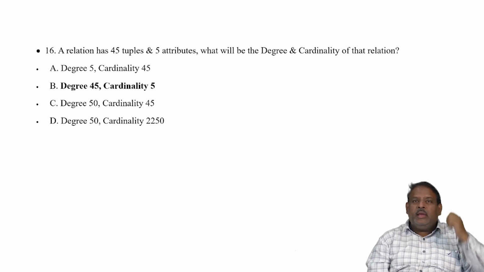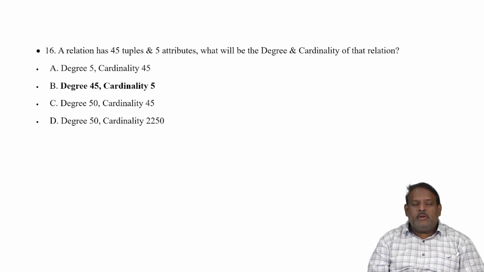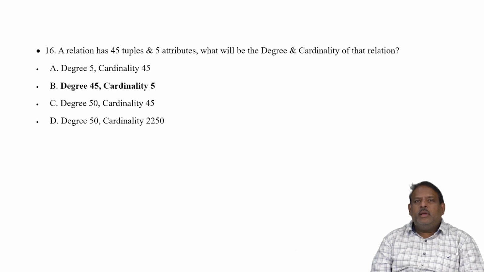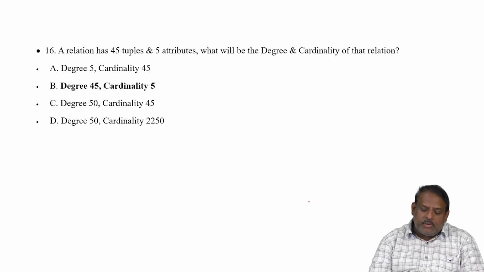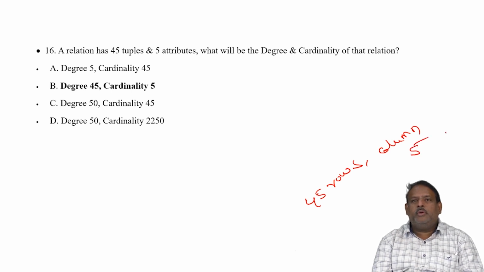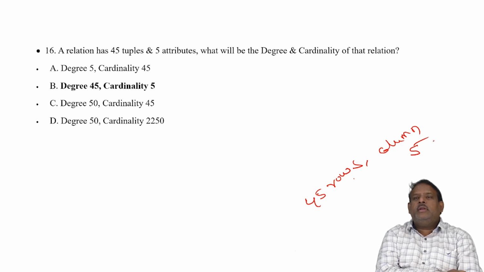Next question. A relation has 45 tuples, which means it has 45 rows. A table has 45 rows and 5 attributes, so 5 columns. This is the given property. It has 45 rows and 5 columns. What will be the degree and the cardinality of the relation?